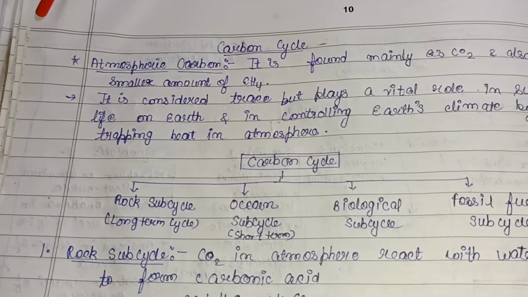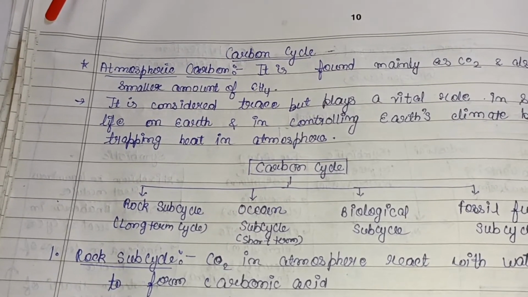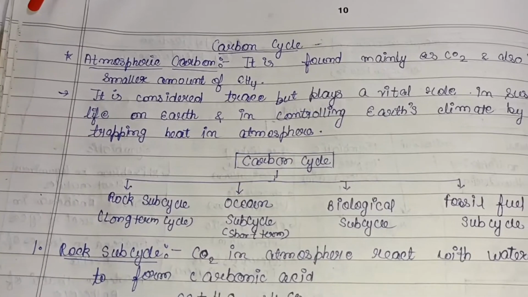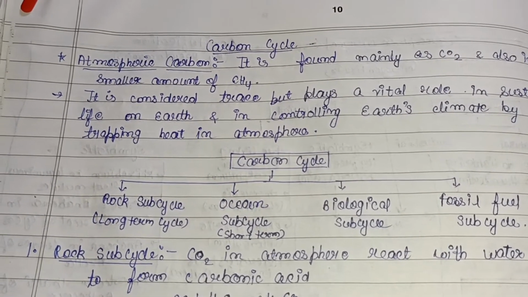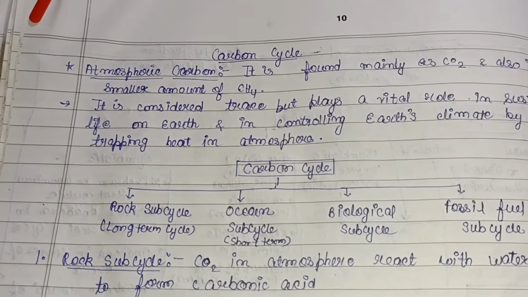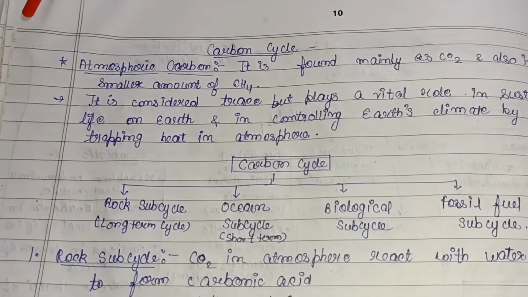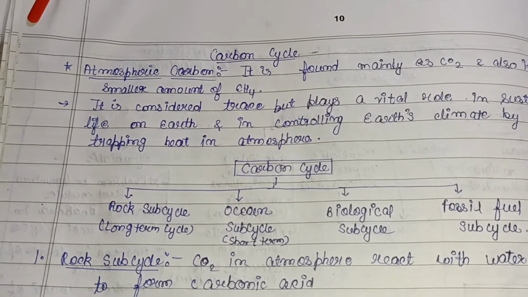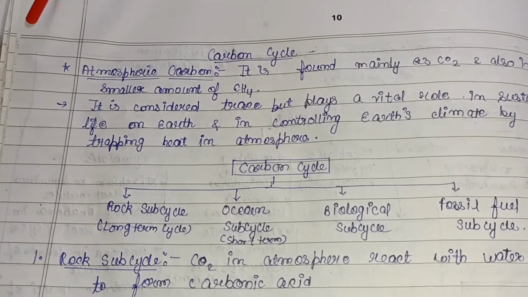Carbon dioxide is used by green plants for photosynthesis, by which organic compounds are formed. One part of this organic substance is used as food by animals, but the remaining part remains in the plants and is given off in the form of CO2 to the atmosphere. When plants die and decay, the organic substance also changes to CO2.